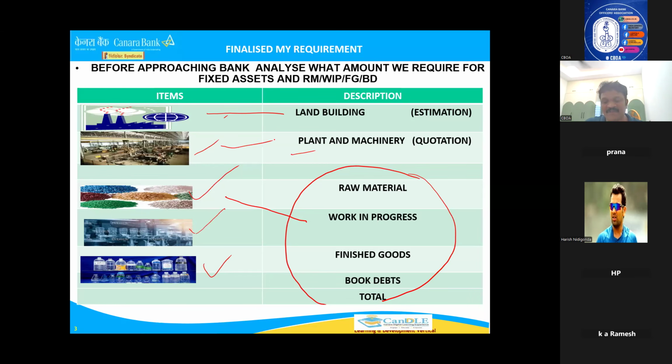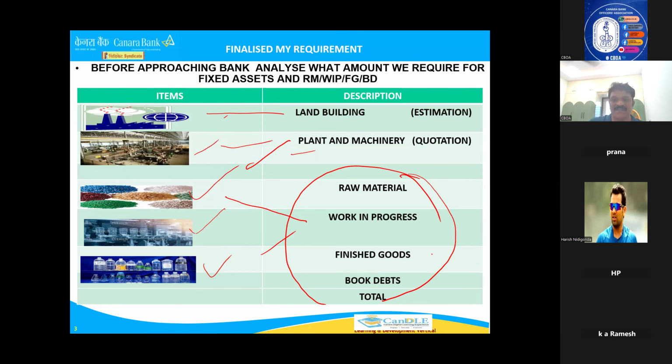So manufacturing means they will come for land and building. Sometimes if there is own land and building, they will come for only plant and machinery. Okay. Then for this we have to give term loan. For this we have to give OCC. I hope you understood how a businessman approaches a branch manager, and we should have an idea. Land and building, he may ask, plant and machinery, and also working capital for these items.